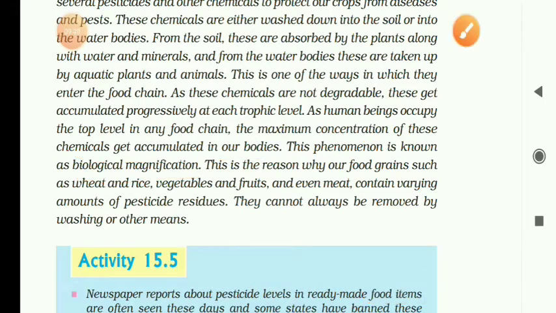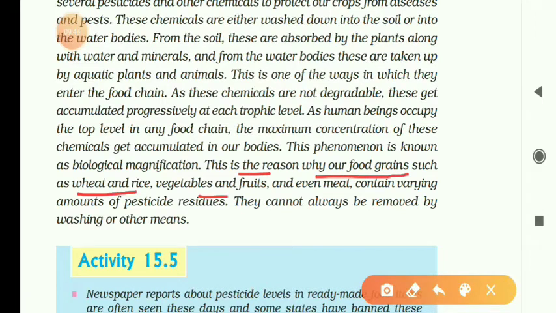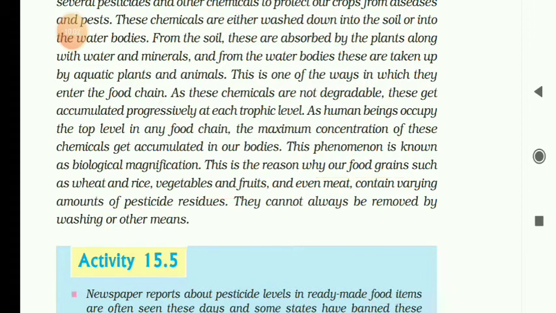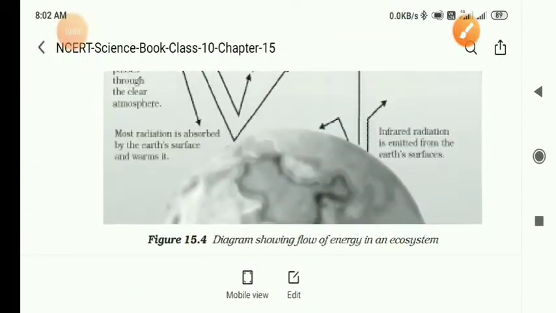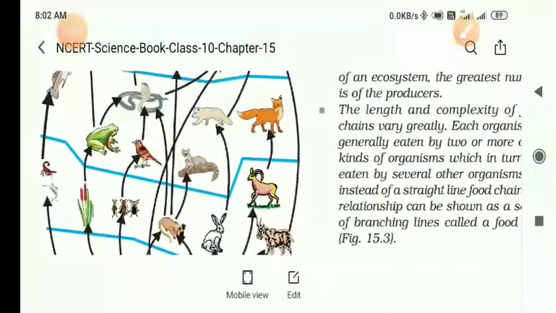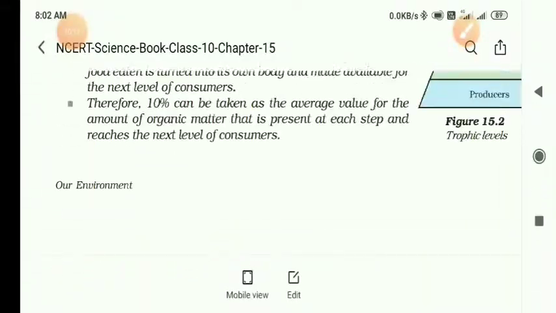So this is the reason why our food grains, wheat, pulses, fruits, even meat contain varying amounts of pesticide residues. They cannot always be removed. This cannot be removed by washing or other means. So they will be accumulated in the bodies. This passing from one level to another level, see, look here now.